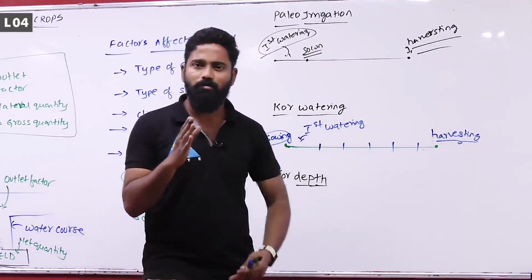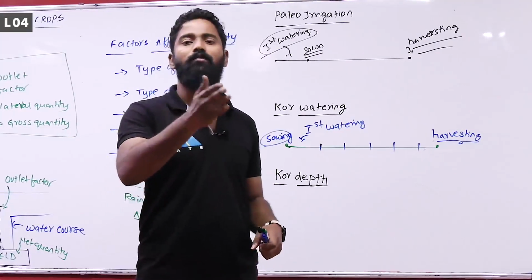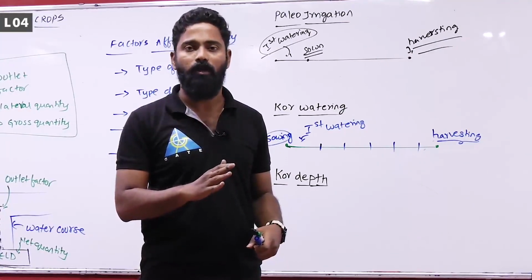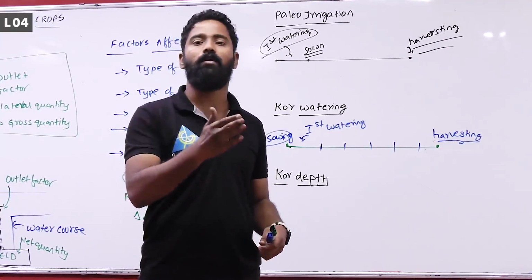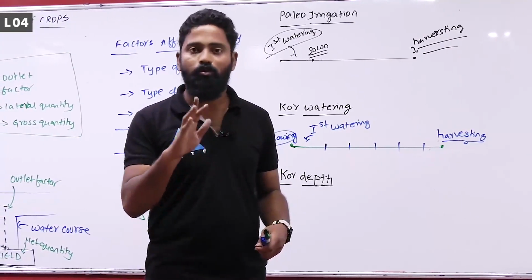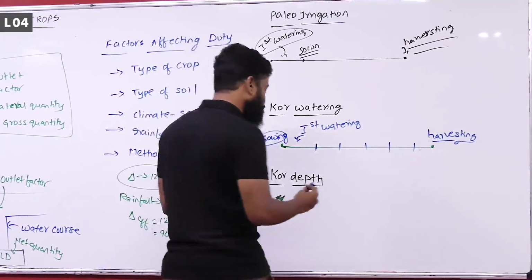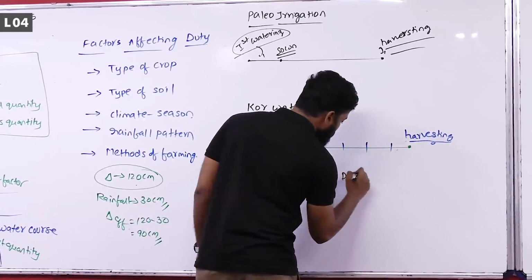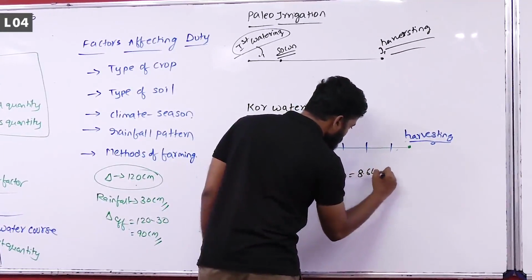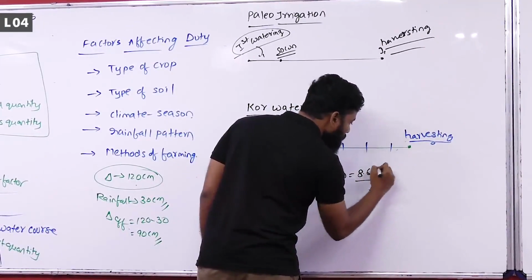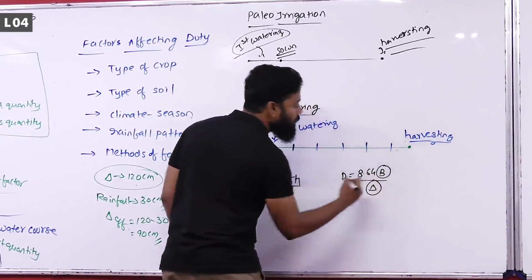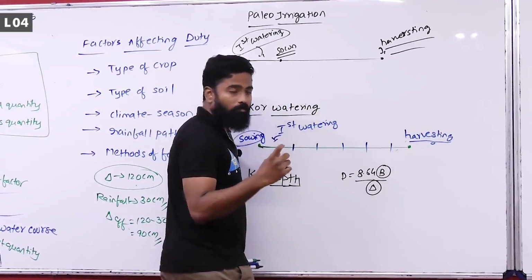In some of the problems you will see, instead of base period and base depth he will give you core period and core depth. Then also you will use the same formula, that is 8.64 B by delta, where for calculation of duty you take 8.64 B by delta, where B is the base period and delta is the water requirement of the crop.